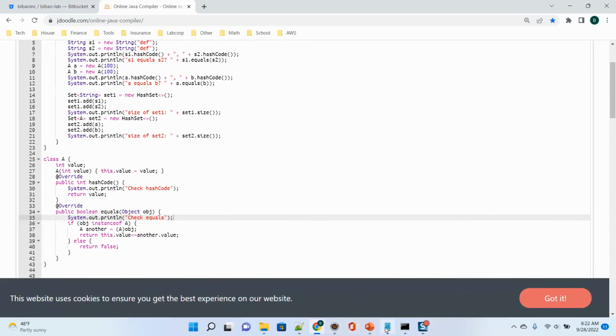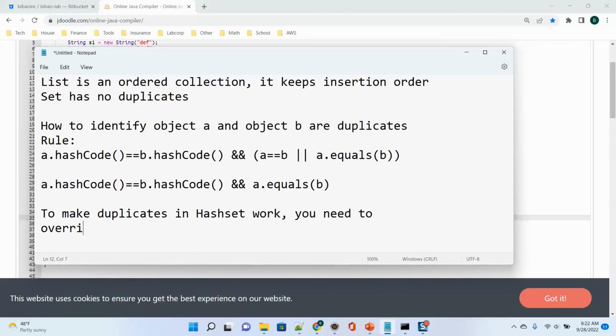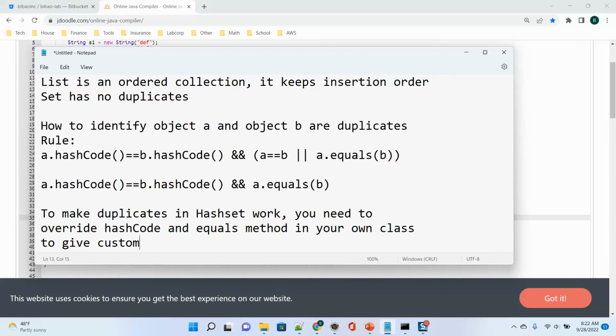Right. Now we can give a conclusion: to make duplicates in a HashSet work, you need to override the hashCode and equals methods in your own class to give a customized definition of duplicates.